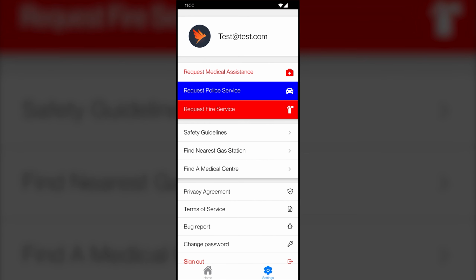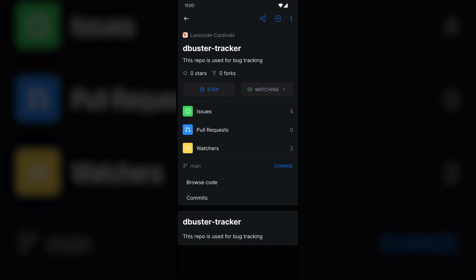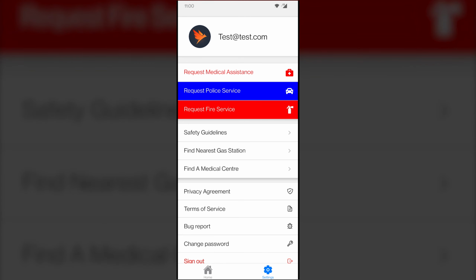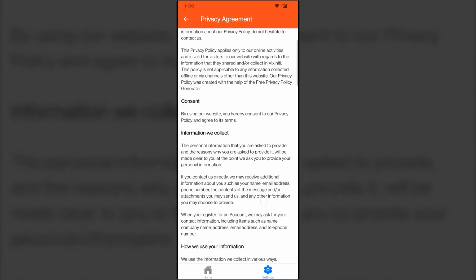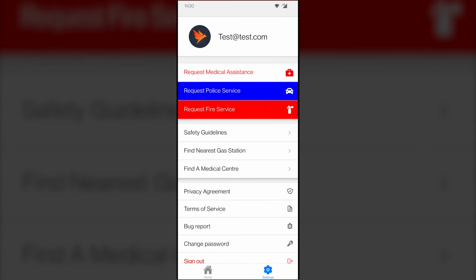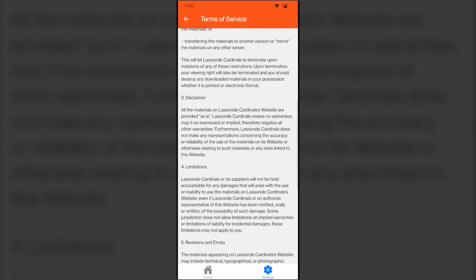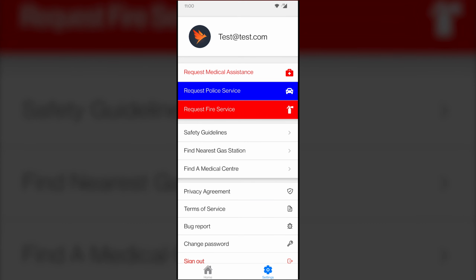Our app also gives an option for reporting any bugs that you might find while using our app. It's also worth mentioning that our app states a privacy policy as well as the terms of service our users must accept. We collect user-related information only for providing our notification service, and will never share it to any third party without their consent.